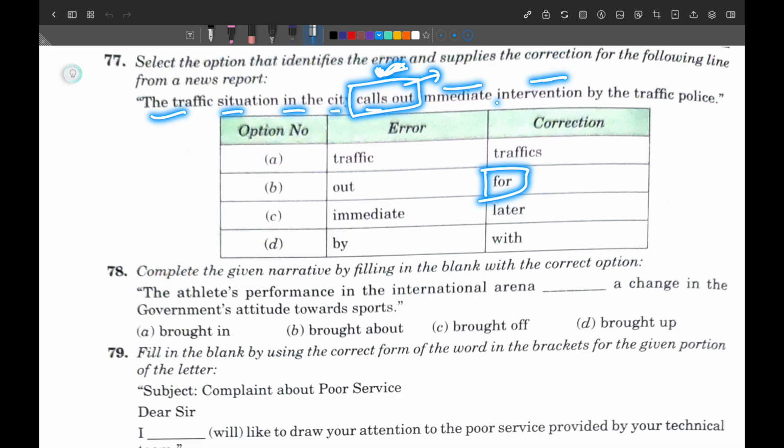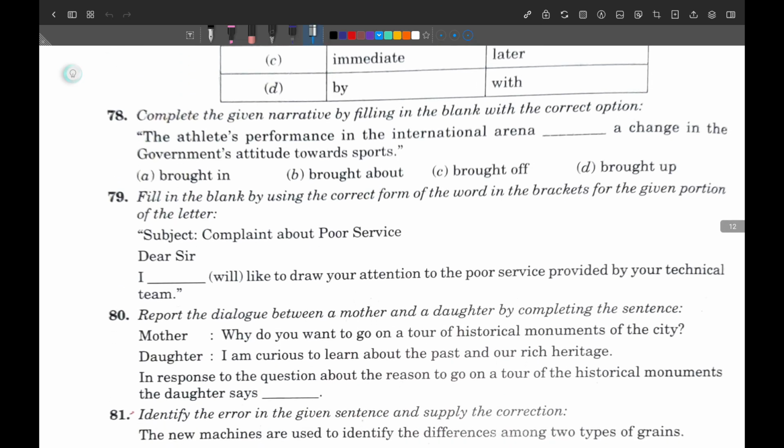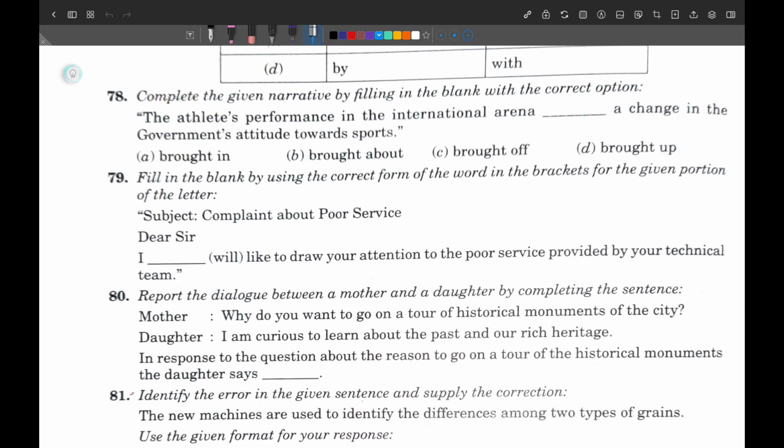Got it? So calls out means what? Calls out means shouting. Got it? And if you use for here, then calls for means requires. So the traffic situation in the city requires immediate intervention by the traffic police. So the B number option will be correct. Next one, question number 78. The athlete's performance in the international arena dash a change in the government attitudes towards sport.